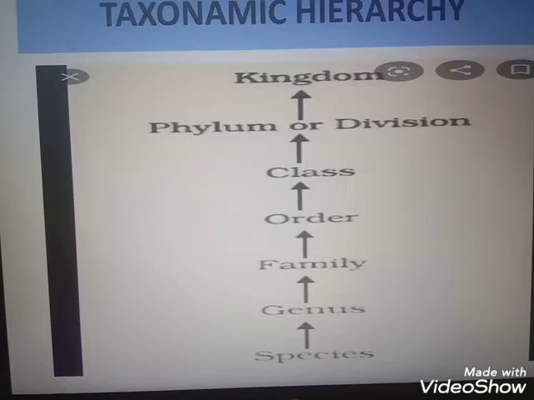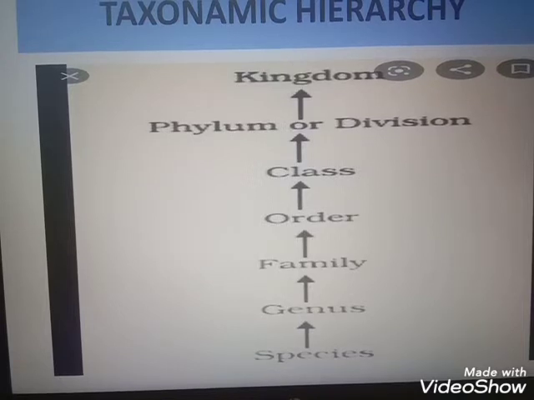Next we are discussing taxonomic hierarchy. What do you mean by taxonomical hierarchy? The classification of living organisms is a step-by-step process. Various groups of organisms used in classification are called taxa. In singular, it is known as taxon. So, taxon is a classificatory unit of any rank. The arrangement of taxa constitutes the taxonomical hierarchy.